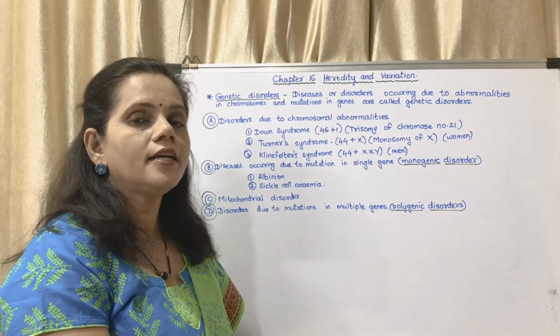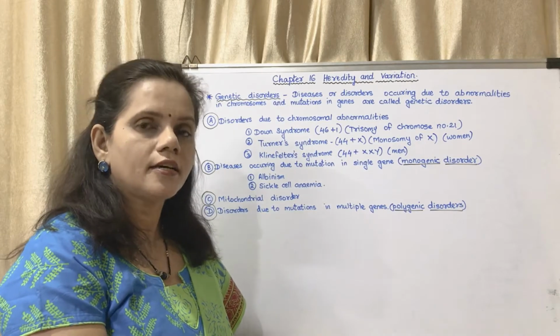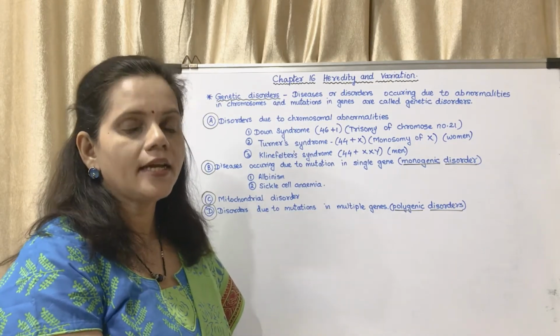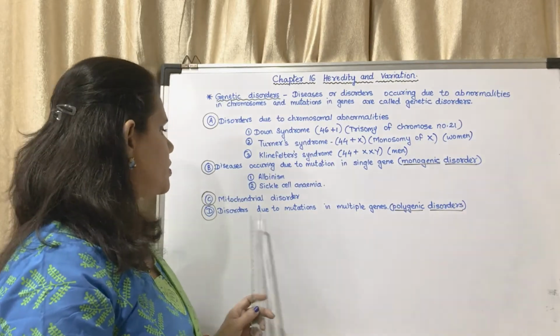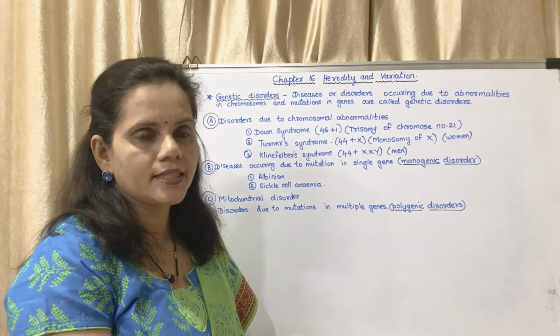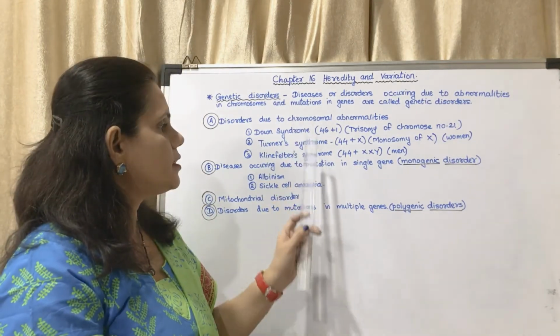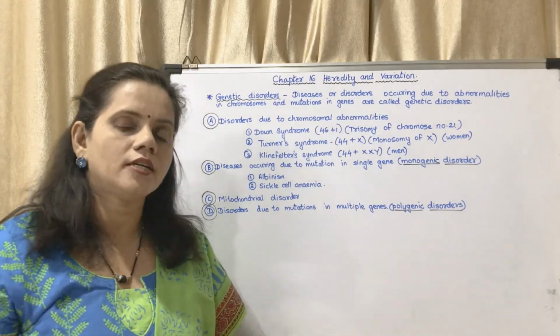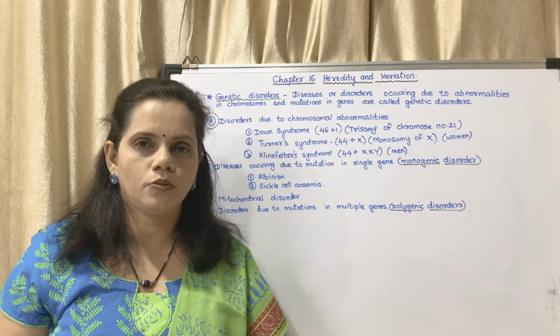If there is any disorder in the mitochondrial DNA, then it is said to be mitochondrial disorder. And disorders due to mutations in many genes, that is multiple genes, it is said to be polygenic disorders. So these are the four different types of disorders which could occur due to changes in chromosomes.